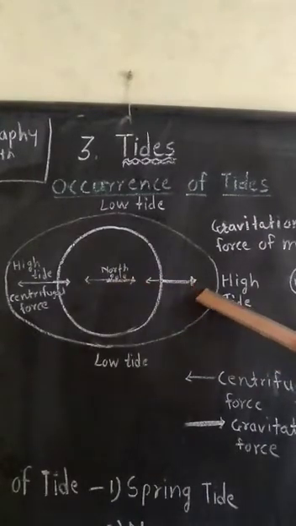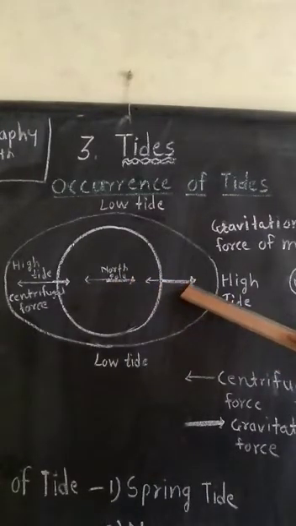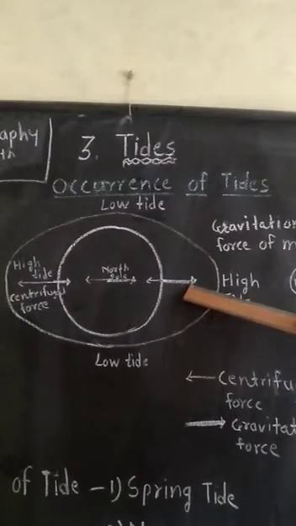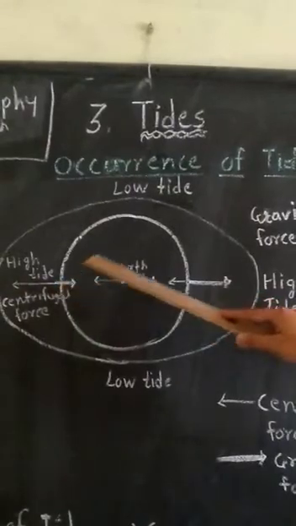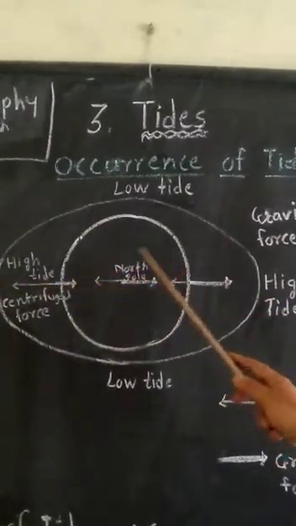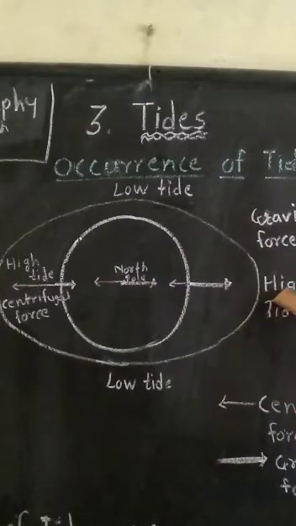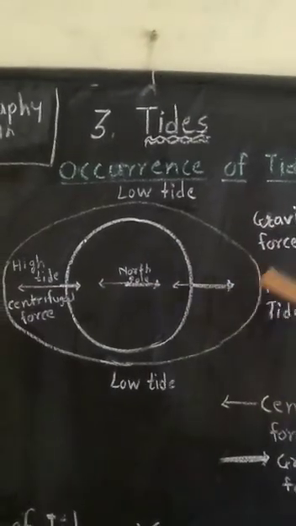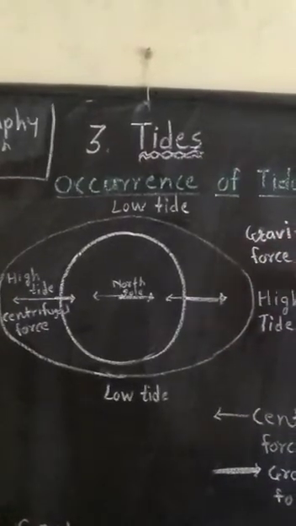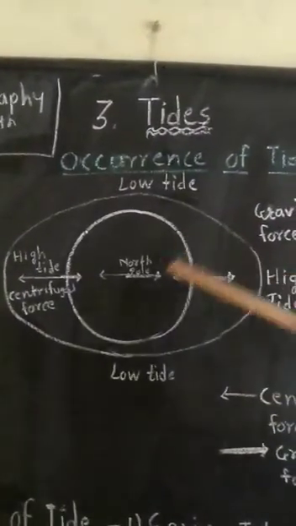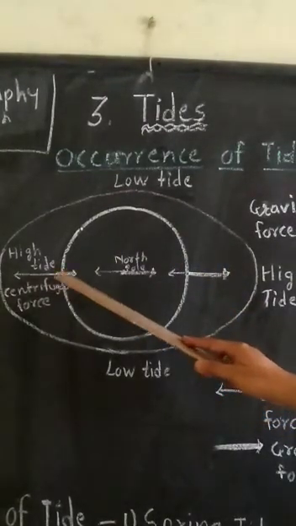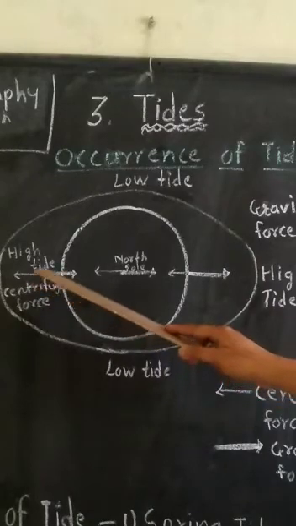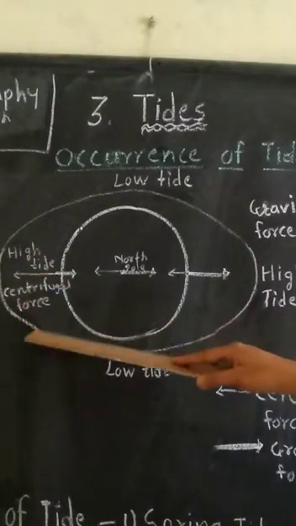Here is the 0 degree meridian and this is the 180 degree meridian. These are opposite to each other. When there is high tide, this place experiences the high tide because of the gravitational force of the moon. In the opposite side, at the 180 degree meridian, this place also experiences the high tide because of